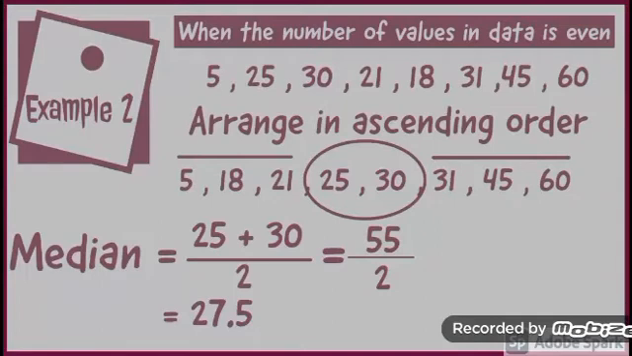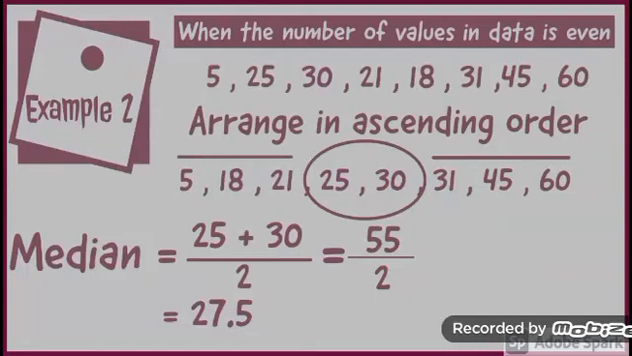The second case is when the number of values in the data is even. In this example, there are 8 values in this data. As 8 is an even number, so the total number of values in this data is even. First of all, we will arrange the values in ascending order. And then after arranging the values in ascending order, we will see 2 middle values of the data.